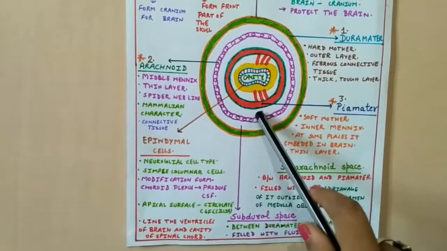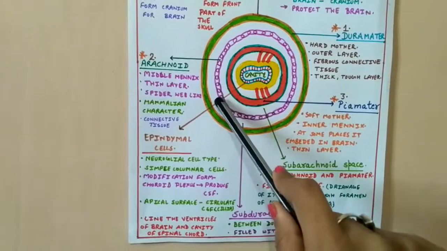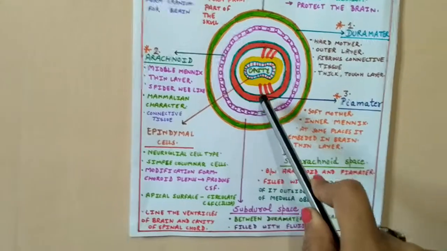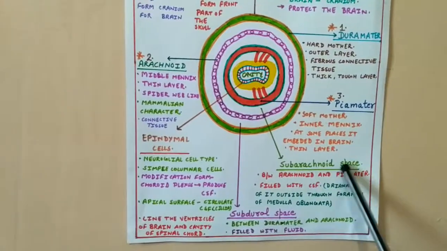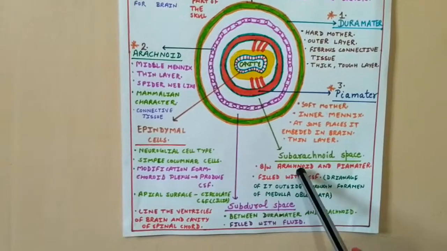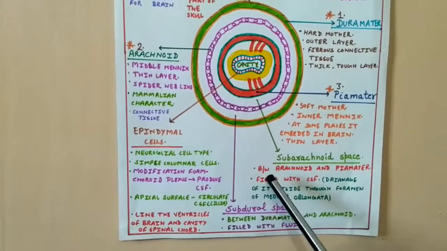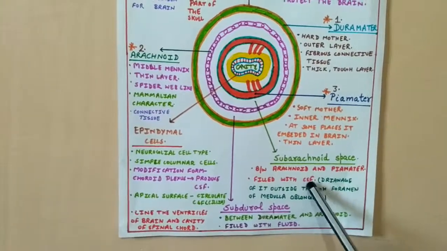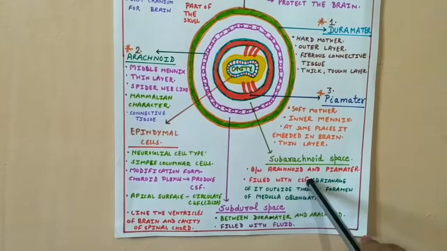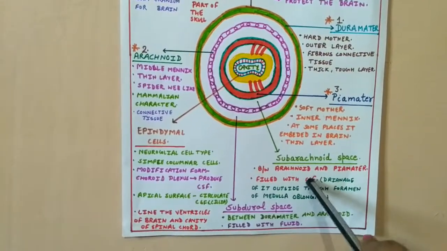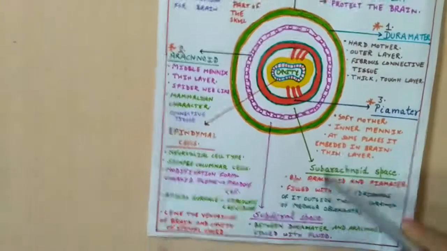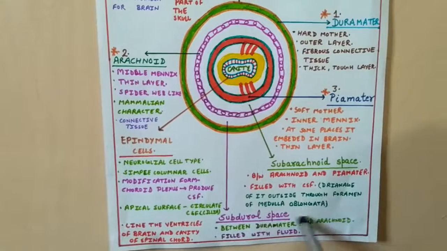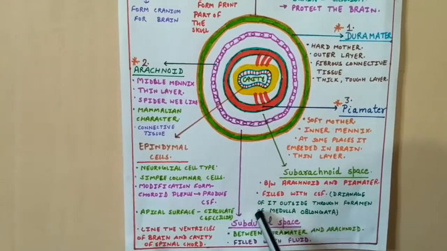You can also see another space which is present beneath the arachnoid membrane and above the Piamater. This space is known as the subarachnoid space, and it is present between the arachnoid and Piamater. Friends, this subarachnoid space is filled with cerebrospinal fluid. This cerebrospinal fluid is a very important fluid, and it also provides protection to the human brain. This cerebrospinal fluid drains outside through the foramen of the medulla oblongata. We will discuss the medulla oblongata in the structure of the human brain.